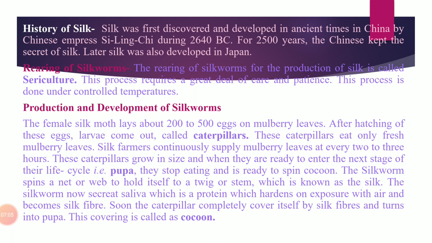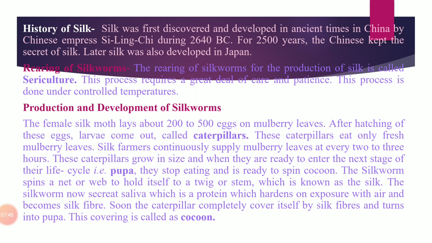After that, we will study the production and development of silkworm. So the female silk moth lays eggs on mulberry leaves, from which, after hatching of the eggs, larvae come out, and these larvae are called caterpillars. These caterpillars eat only fresh mulberry leaves. At first, when they come out from the eggs, they have a very enormous appetite, means they continuously eat a lot of mulberry leaves. That's why the silk farmers supply mulberry leaves every 2 to 3 hours.